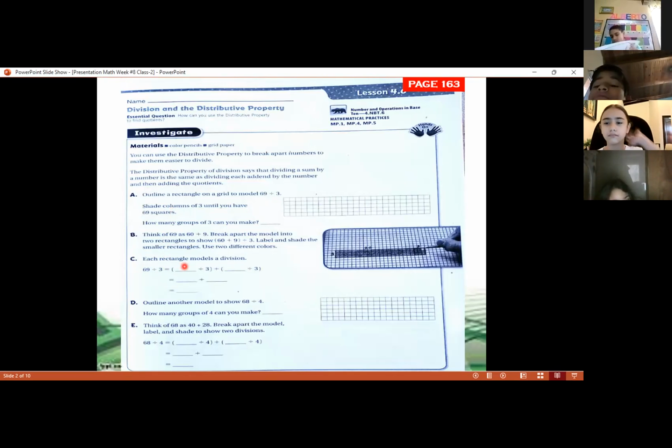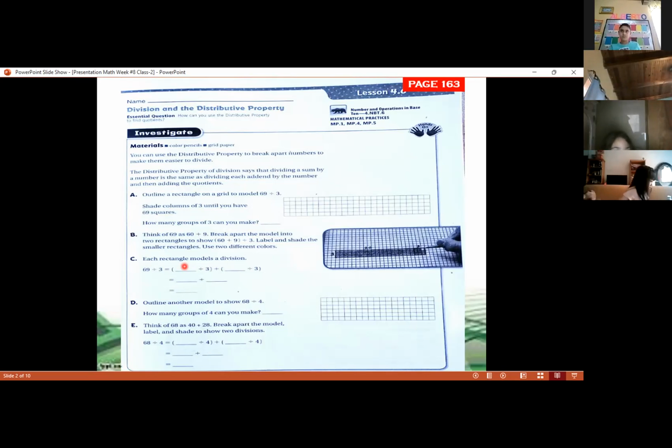So we said yesterday that this small rectangle can help us find the answer, because 3 times 20 equals 60. So division is the inverse of multiplication.